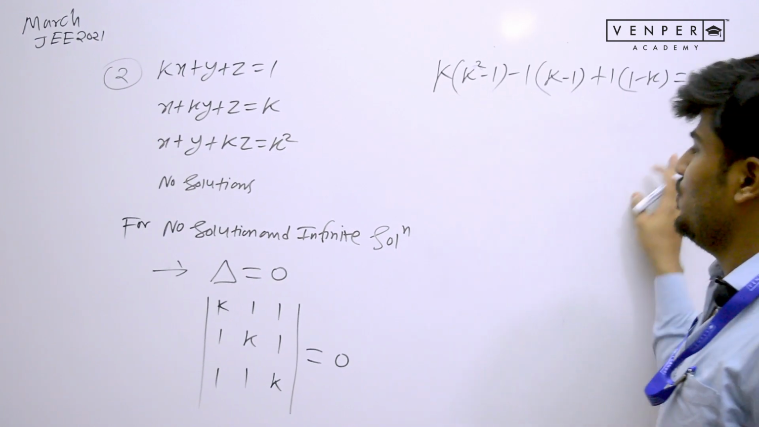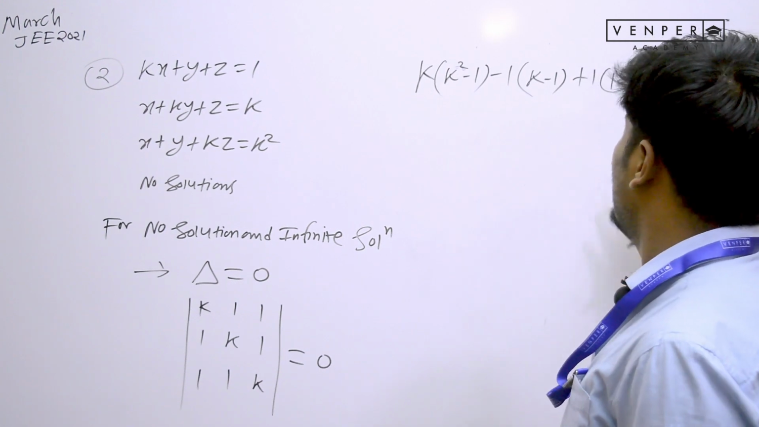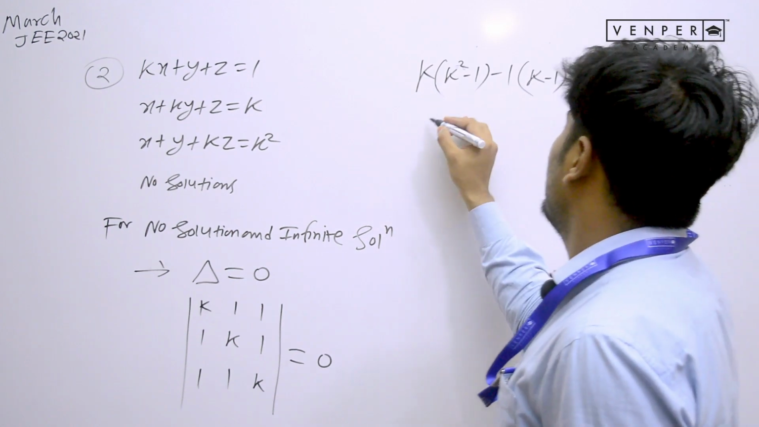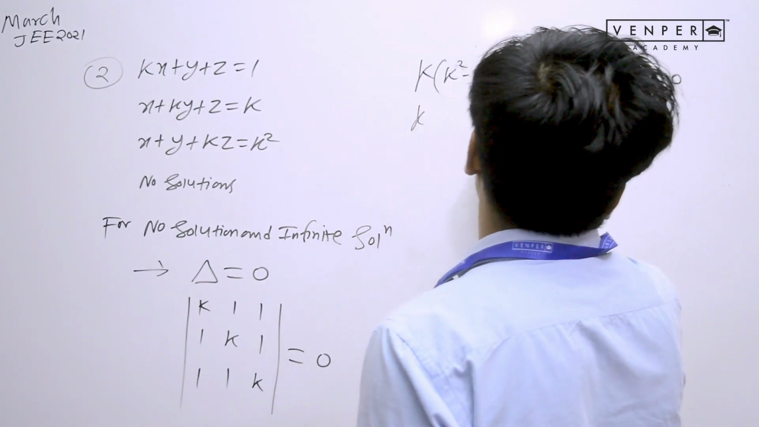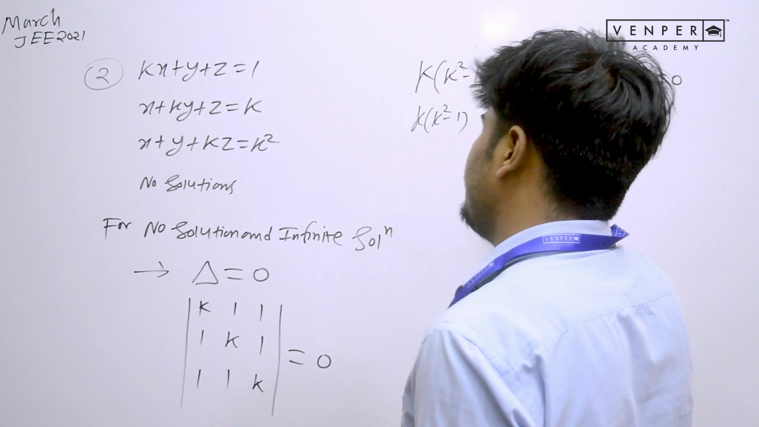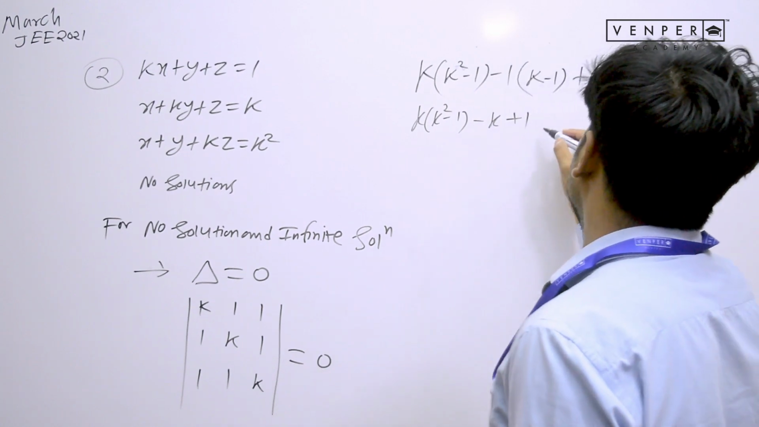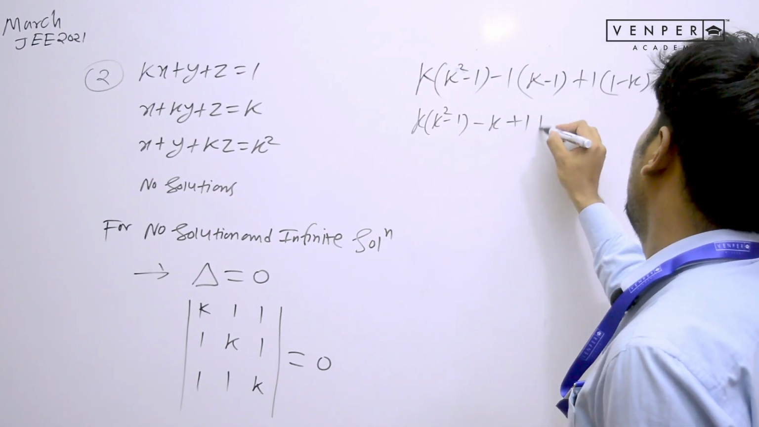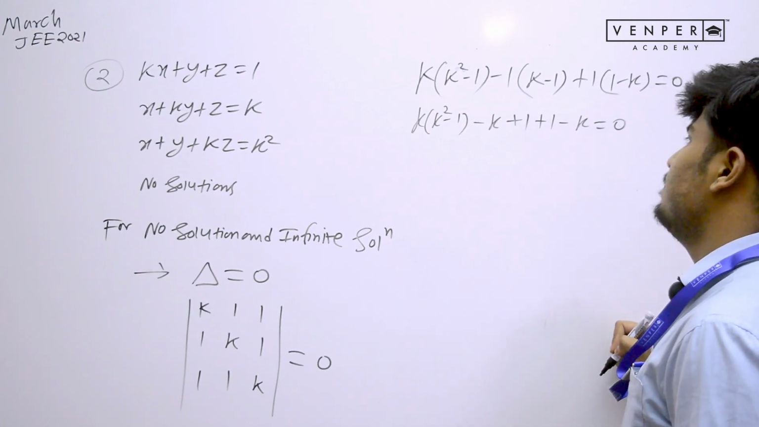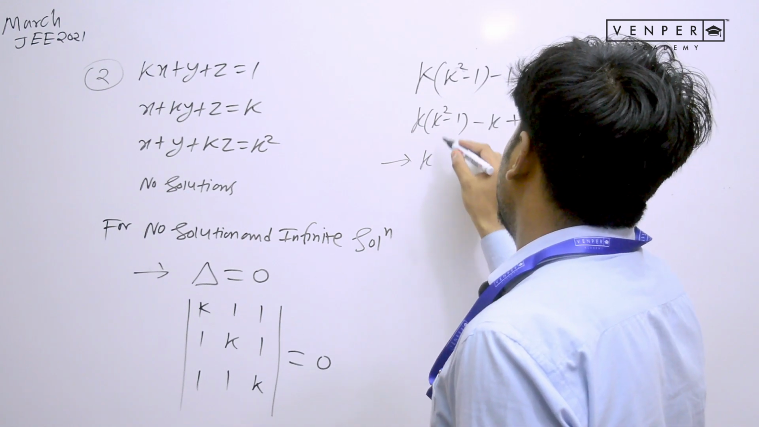We will solve this equation to get the values of k. We might get multiple values of k, and out of which one value will be the answer. As simple as that, the calculation should be very easy to do. k into k squared minus 1, minus k minus minus plus 1, then we have 1 plus 1 minus k equals 0. Anything getting cancelled? Nothing is getting cancelled so far. Okay, not a problem.